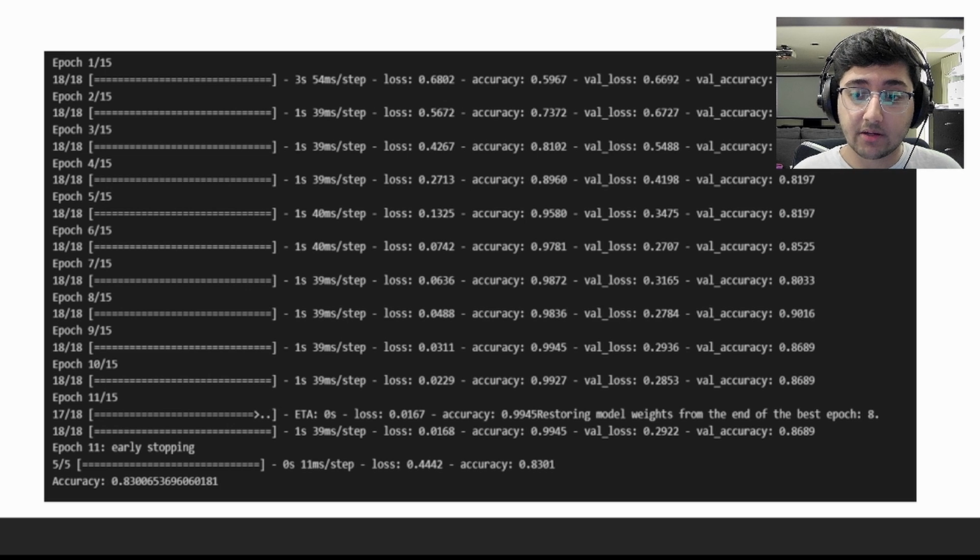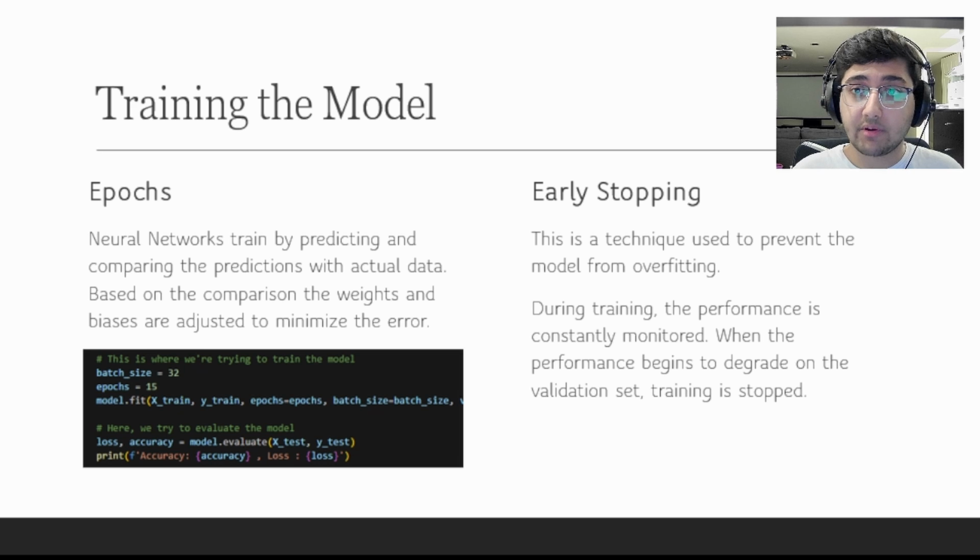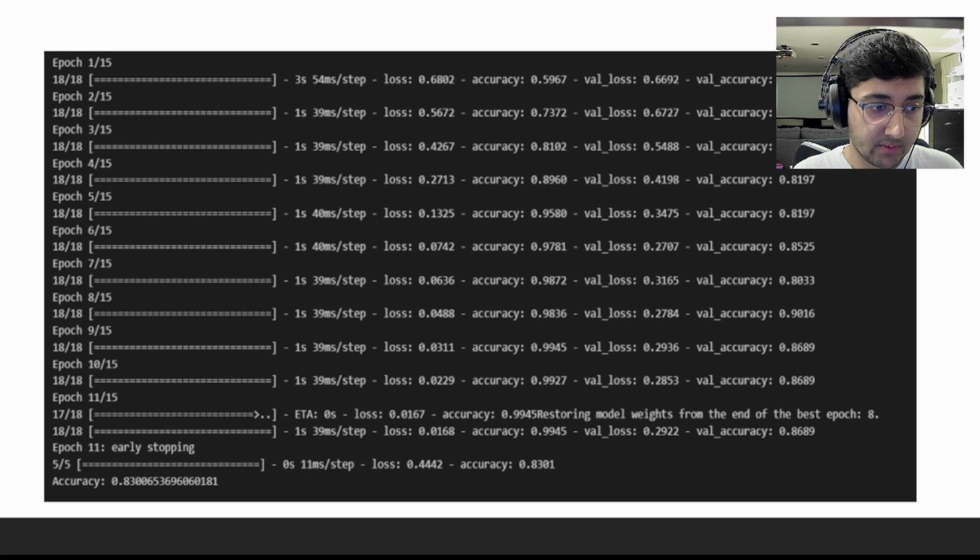Now this is part of early stopping. In early stopping, we stop training a model once the validation set accuracy does not improve for a particular period of time. In our particular case, we have set the patience parameter to 3. What this means is if the validation set accuracy of the model does not increase for 3 epochs, it's going to stop. As you can see right here, it stops at epoch 11, it says early stopping, and it goes back to the model at epoch 8, because that is the model where we had the highest accuracy.